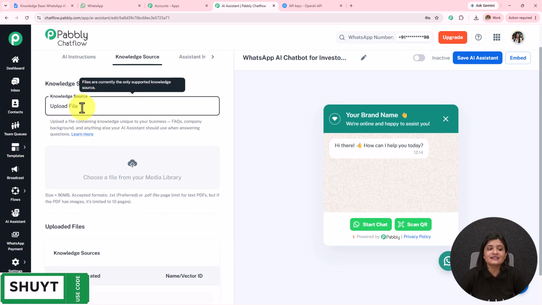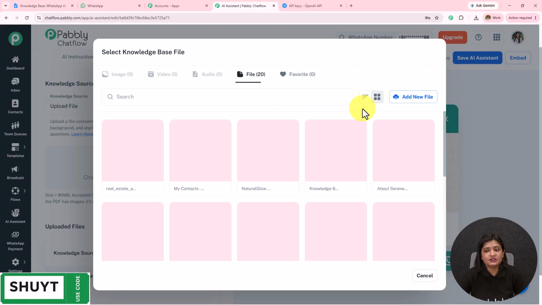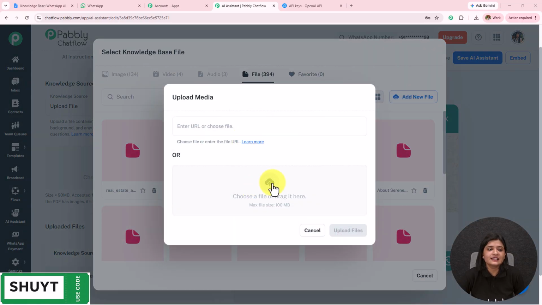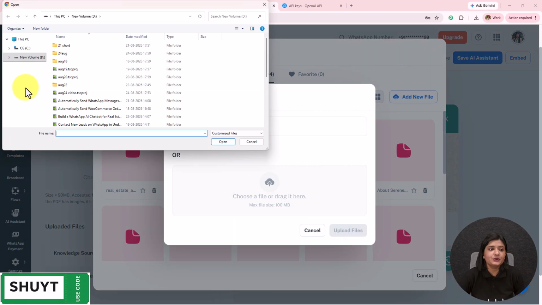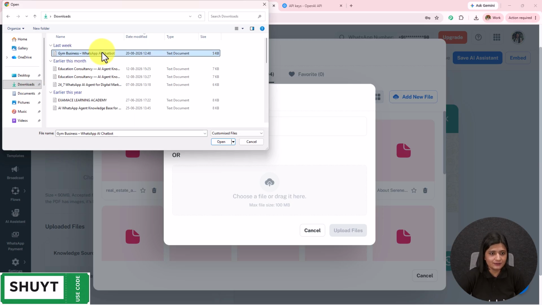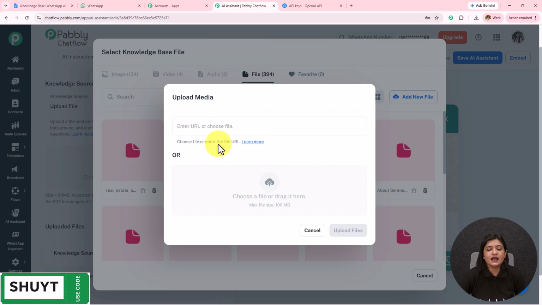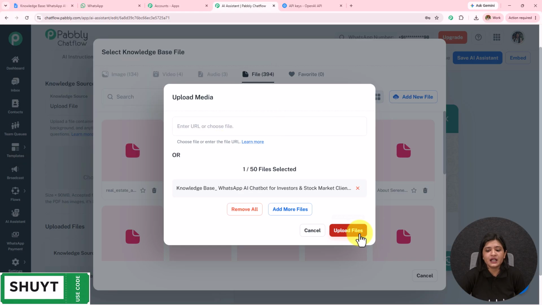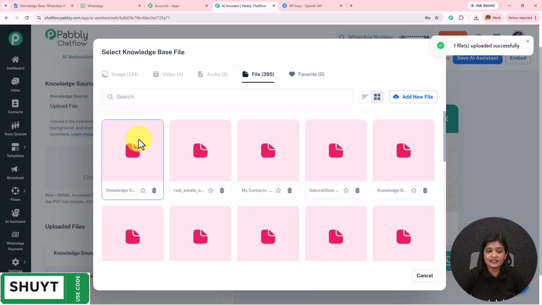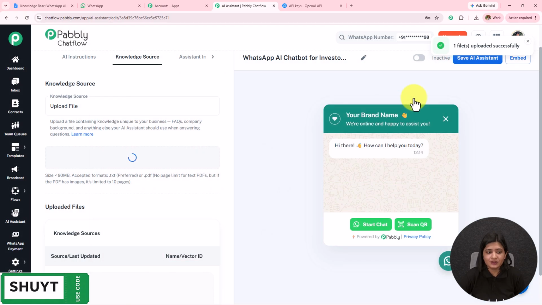I have selected upload file. I have to click on this cloud, click on this add new file, click on this cloud again, and I'm going to go towards the downloads where I have already downloaded this file. So I'm going to select that file, and then I'm going to click on this open, and as soon as the file is uploaded, I'm going to select that file and insert it like this. So you will see the file will be uploaded successfully.